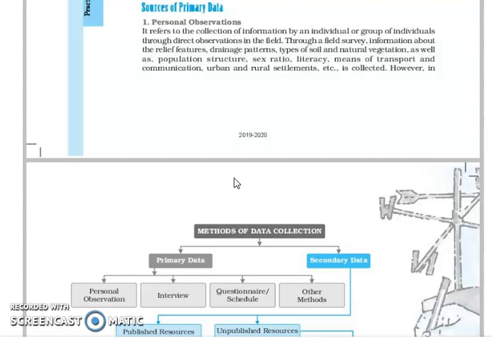Suppose we go to a particular area to survey the natural vegetation. Obviously I can observe the natural vegetation and collect the information. Suppose I am going to a house for collecting some population data or some socio-economic data. Some things I can see, like how many storeys the building has, or what the source of water is. Maybe there is a well, or maybe there is a tube well. That is called personal observation, when I am observing something in the field.